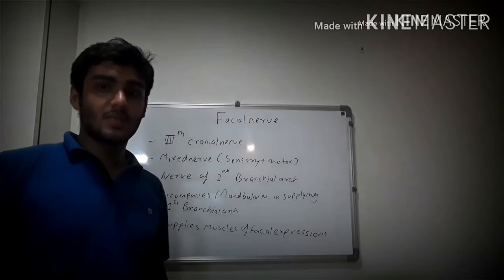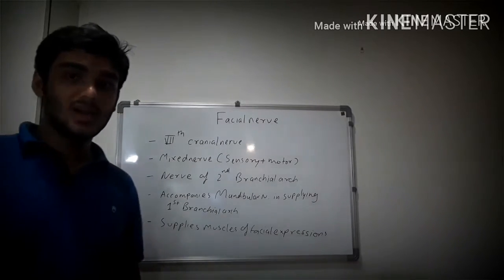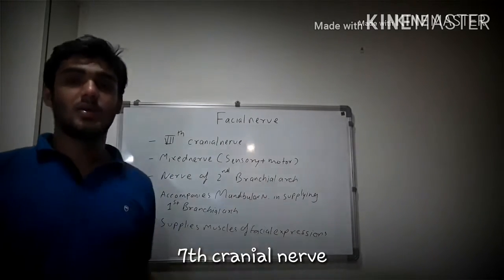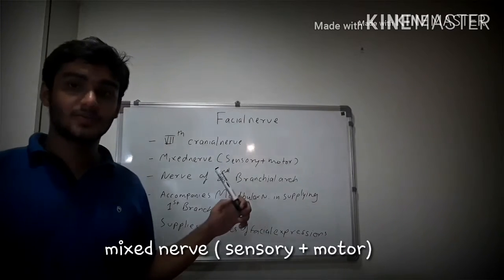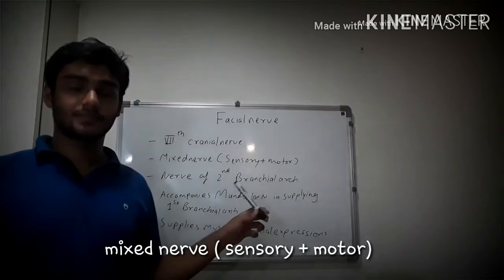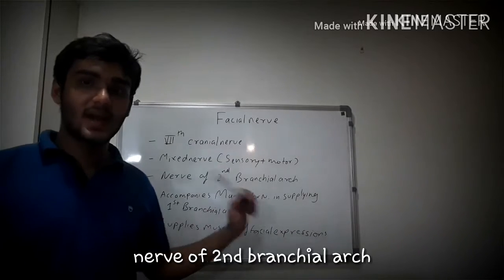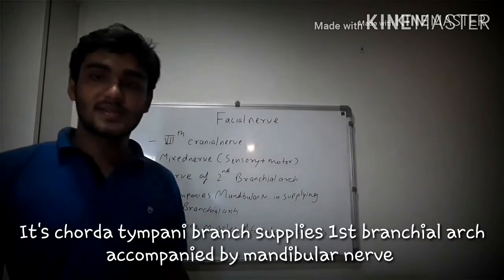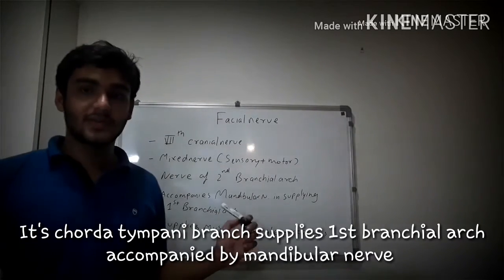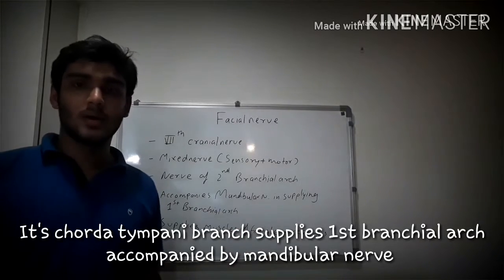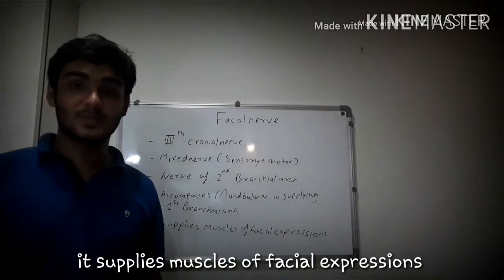Discussing some basic facts about the facial nerve. Firstly, the facial nerve is the seventh cranial nerve. It's a mixed nerve. That is, it contains both sensory and motor fibers. It's the nerve of the second branchial arch and accompanies the mandibular nerve to supply the derivatives of the first branchial arch. Moreover, it supplies the muscles of facial expressions.